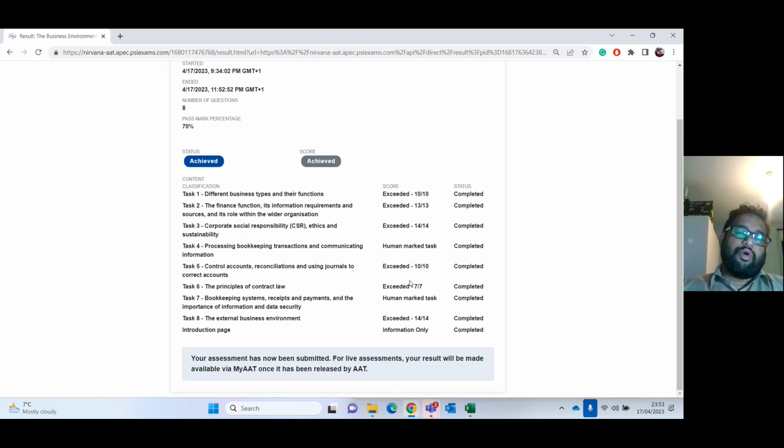enough revision before you go on to sit for this exam, because you may get questions from the previous modules you have done, like your principles of bookkeeping control, introduction to bookkeeping, and then the element of principles of costing. Those units can be tested in this unit as well. So it's very important you do that bit to get it right.